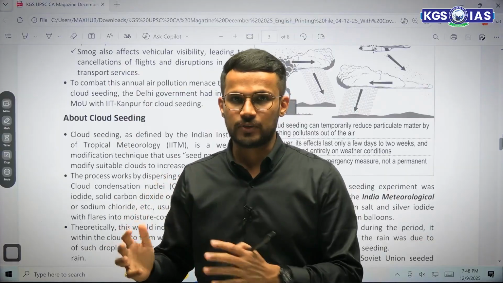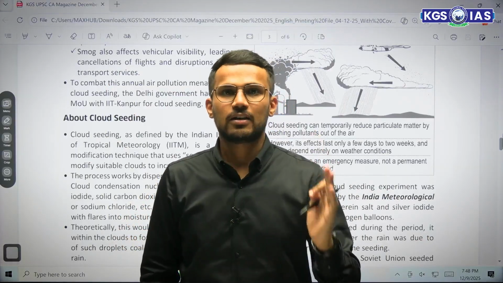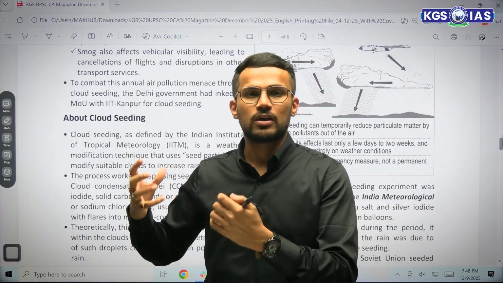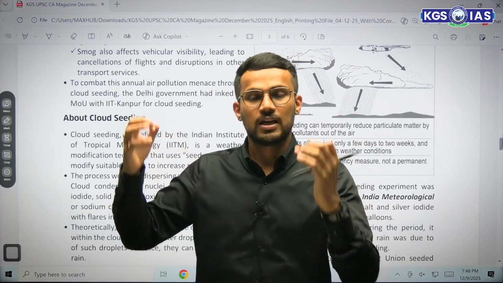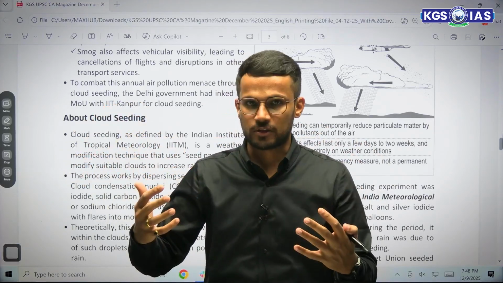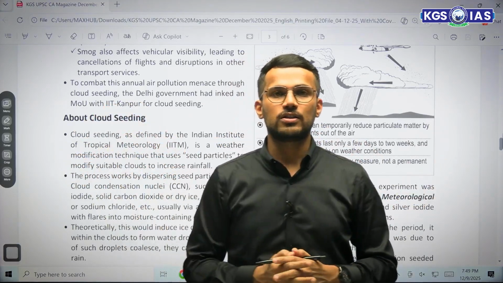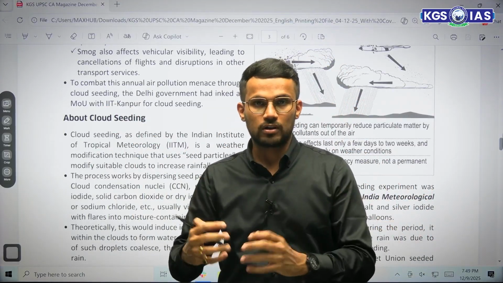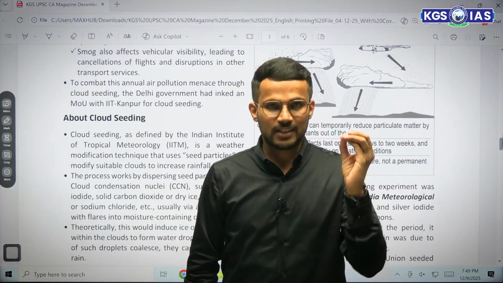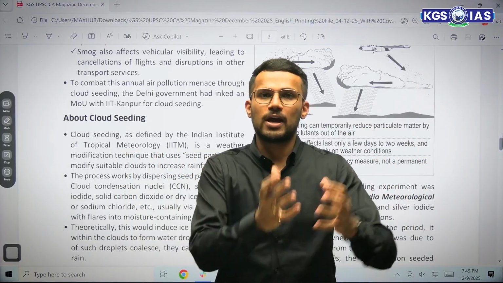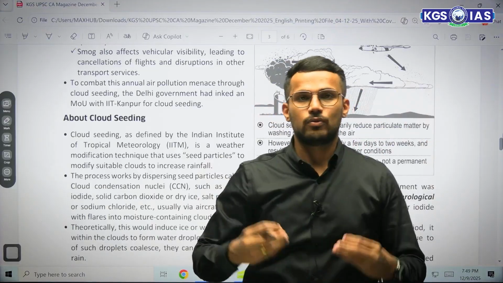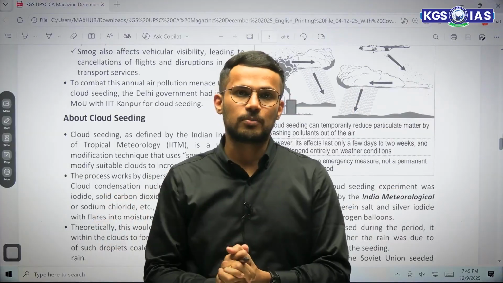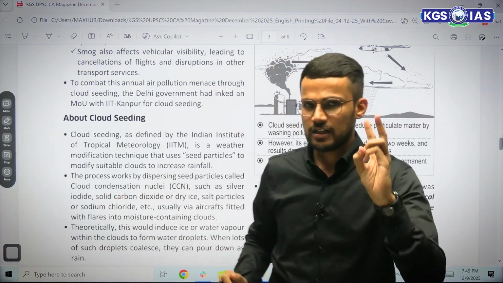Now how do we intervene? We intervene based upon cloud condensation nuclei, CCN. We spray cloud condensation nuclei with the help of aircraft in those clouds which contain moisture. As we use these cloud condensation nuclei, condensation of water vapor occurs, leading to formation of water, and that water will coagulate. It will form groups, and over a period of time it would fall on the ground in the form of rainfall. So that is how we carry out a cloud seeding experiment.